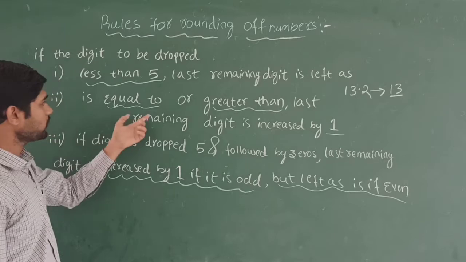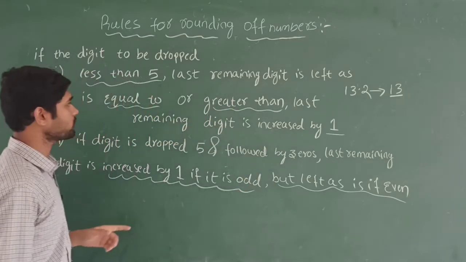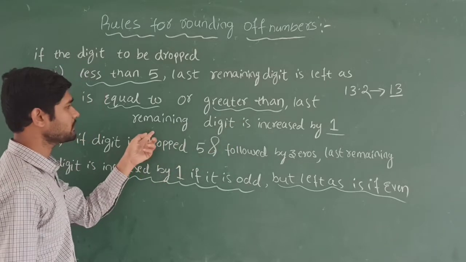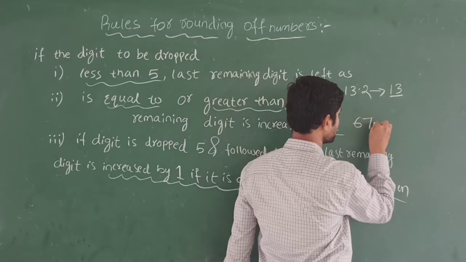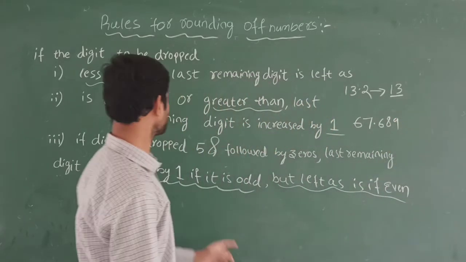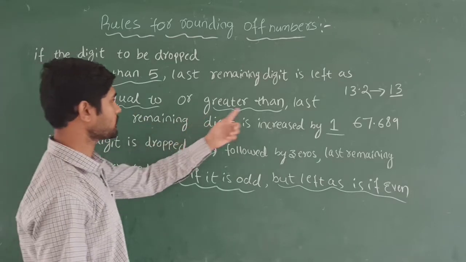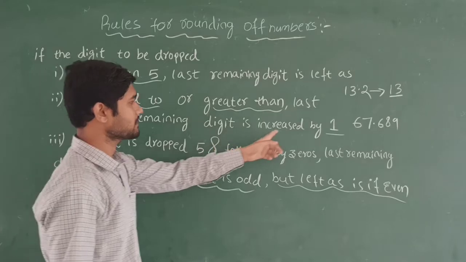If the digit to be dropped is equal to 5 or greater than 5, then the last remaining digit is increased by 1. Suppose 67.689 is there. The dropped digit is equal to or greater than 5, so the last remaining digit is increased by 1.